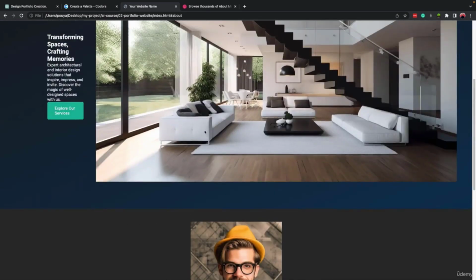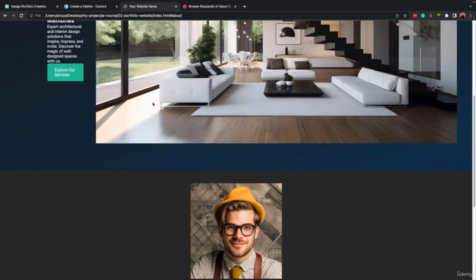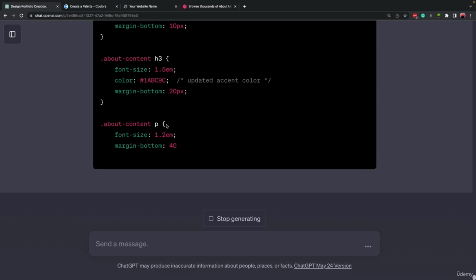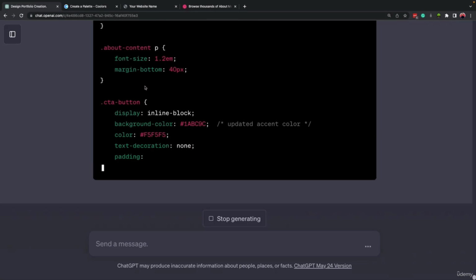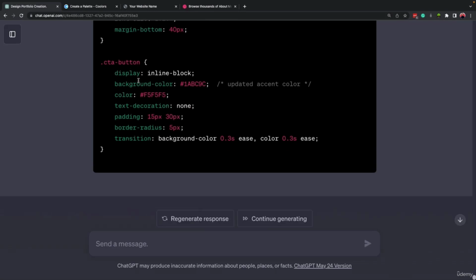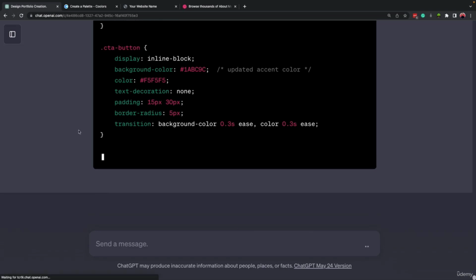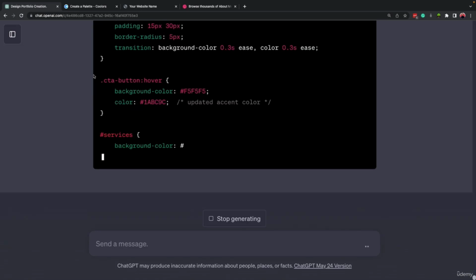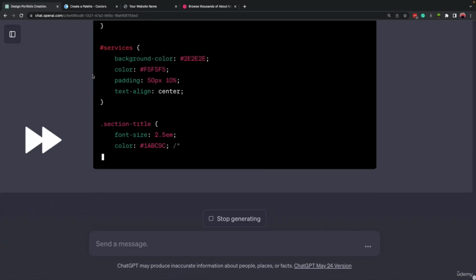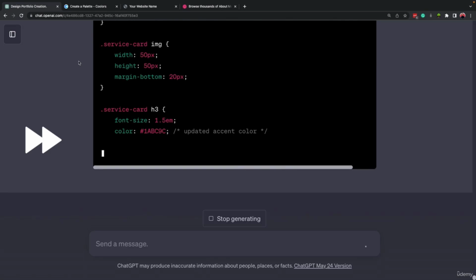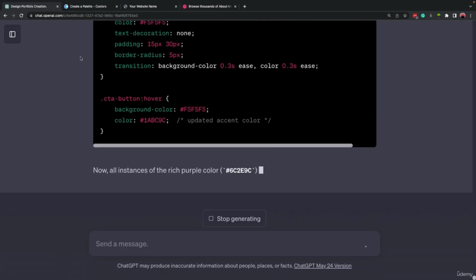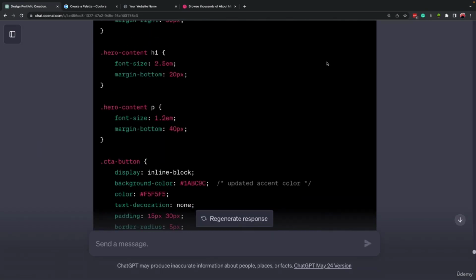So this is what we have right now with the changes that ChatGPT made earlier. And now I will replace the code that ChatGPT wrote for us and see how it will be. Maybe refresh our website. Right, the CSS file is complete.